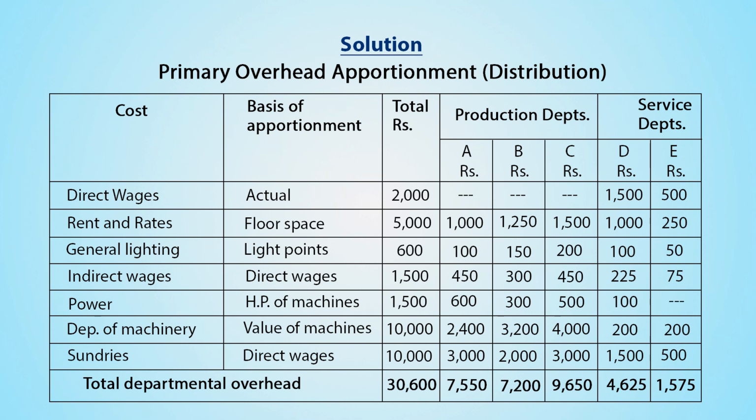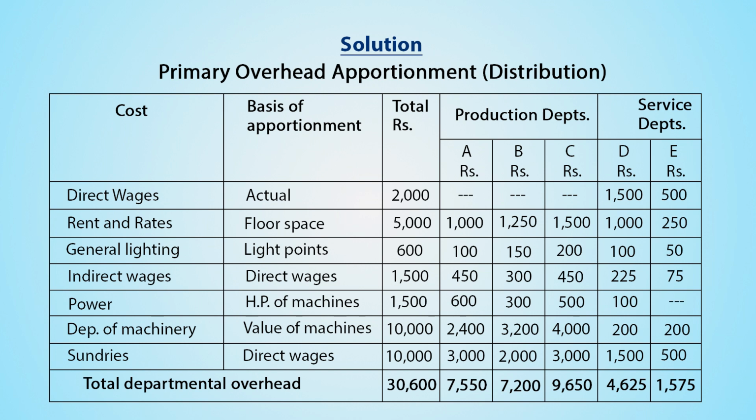Depreciation of machinery value given is rupees 10,000 and it is to be apportioned based on value of machinery. The allocation for production departments A, B and C is rupees 2400, rupees 3200 and rupees 4000 respectively, whereas it is rupees 200 and 200 for service departments D and E respectively.